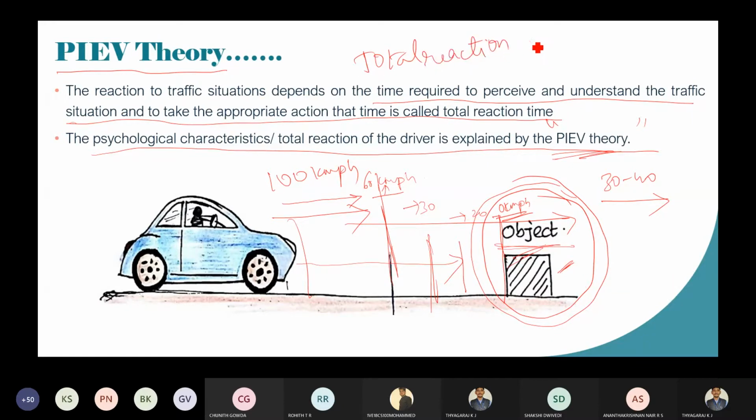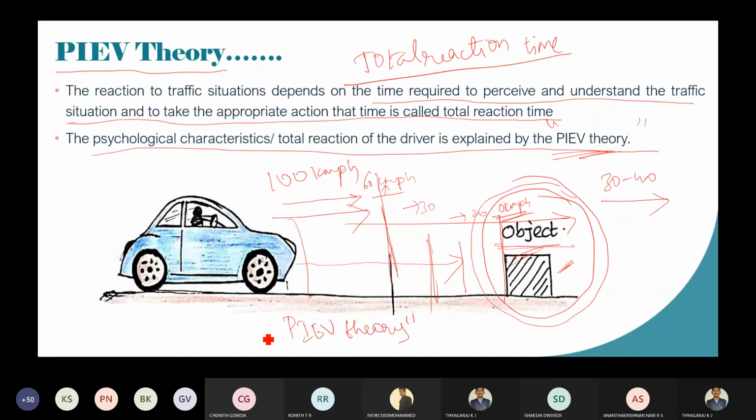Total reaction time is the time taken by the driver to see the object, to judge the situation and to take the final action. That entire process is explained by Pew theory.